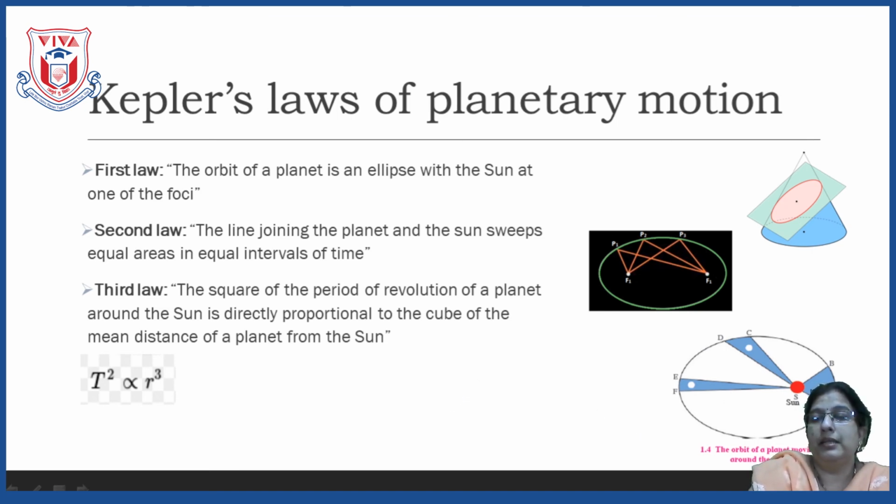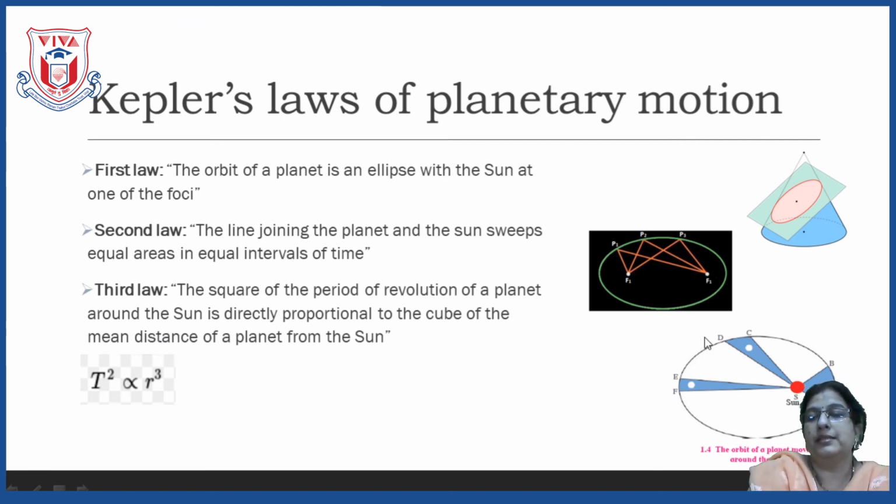Now, for an example, I will tell you what mean means. Suppose let us consider this distance as 2 meter, this as 4 meter and this as 6 meter. Then what will be the mean distance? 2 plus 4 plus 6 divided by 3. That is 2 plus 4 is 6, 6 plus 6 is 12, 12 divided by 3, that is 4. So, the mean distance will be 4 meter. Is it clear? This is the way you have to calculate mean.